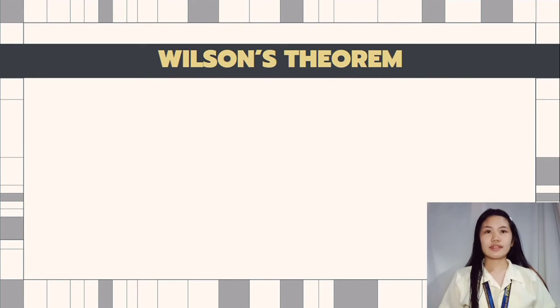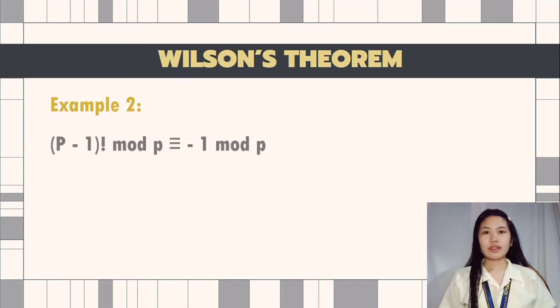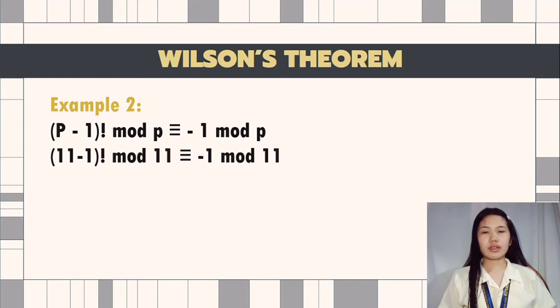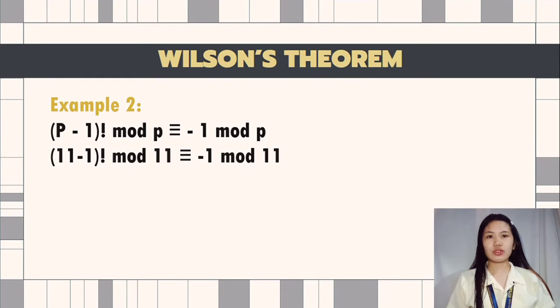For the second example, we have the quantity of 11 minus 1 factorial mod 11 is congruent to negative 1 mod 11. So 11 minus 1 is 10 factorial mod 11 is congruent to negative 1 mod 11.